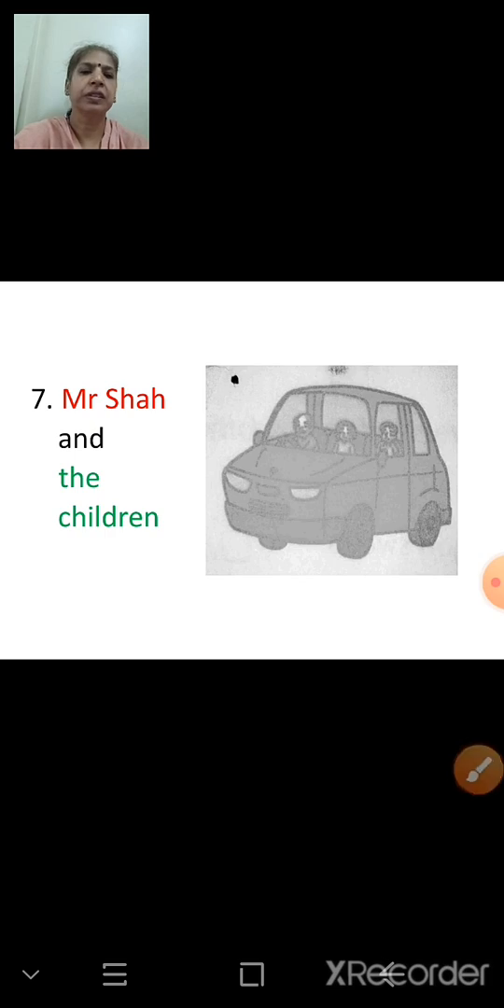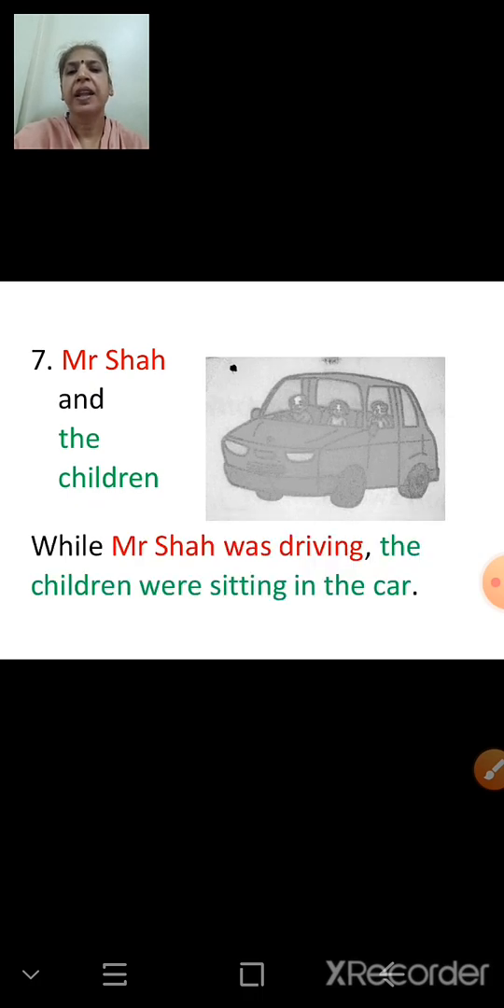Look at this picture. Now somebody is driving, and he is Mr. Shah. Mr. Shah is driving, and the children, they are sitting. So when Mr. Shah was driving, the children were sitting in the car. We can see in the picture. While Mr. Shah was driving, the children were sitting in the car.